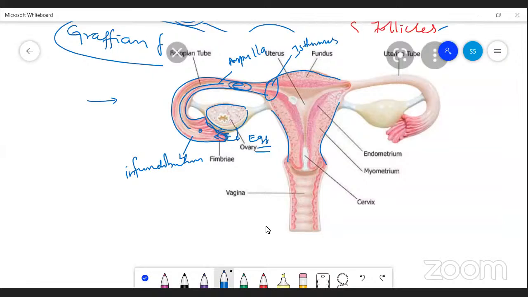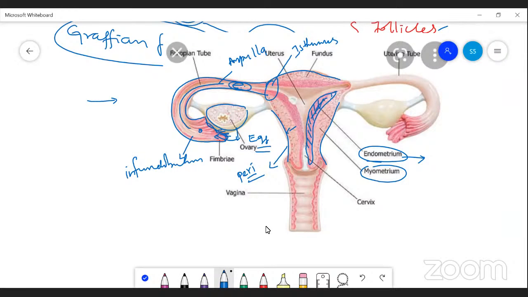After fertilization, this is the uterus. The outer layer of the uterus is called perimetrium, the thick muscular portion is called myometrium, and the inner area is called endometrium. The endometrium undergoes periodic cyclic changes during the menstrual cycle. These glands grow from the basal region.